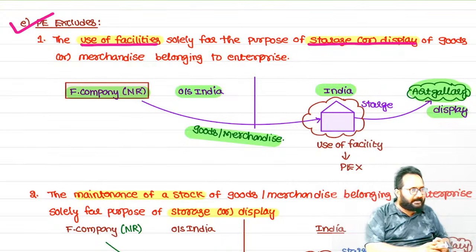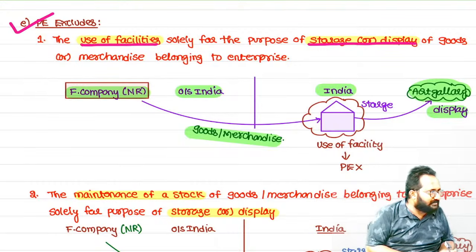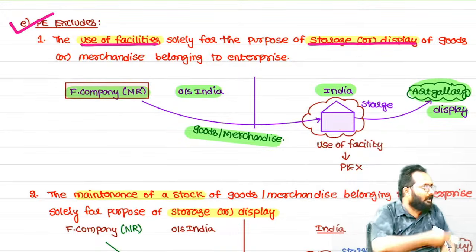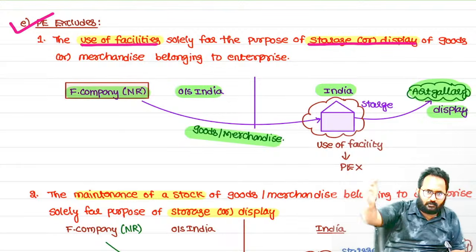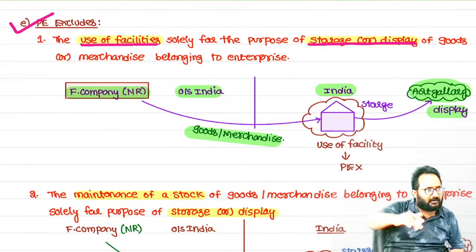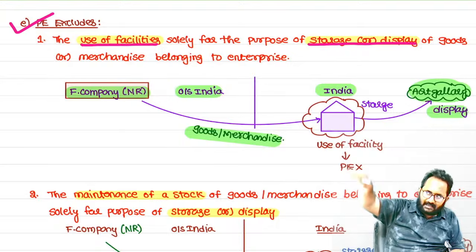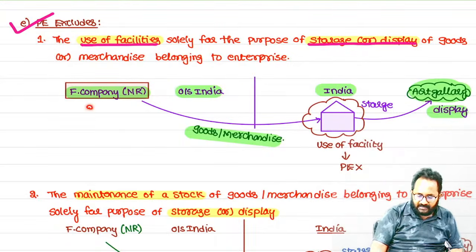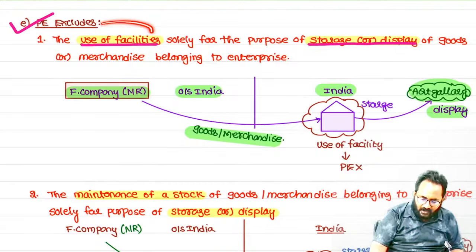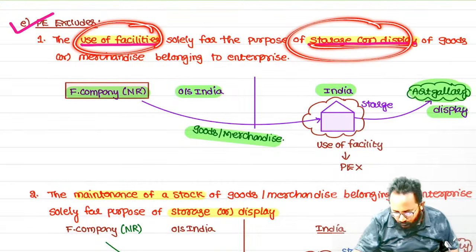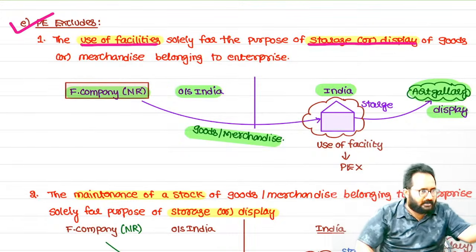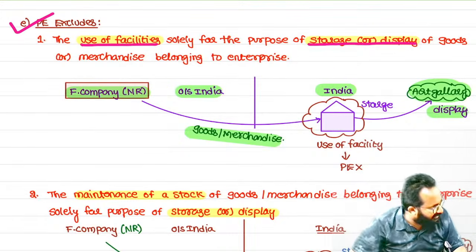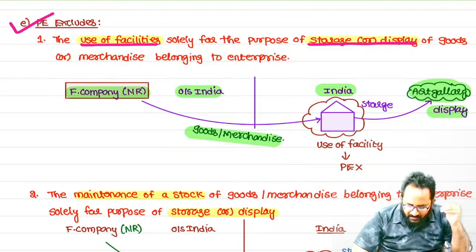Is that called a PE? No. Here we have not established any fixed place of business at all. We have taken another person's services for storage purposes. Say one person has a warehouse. We send the goods to that warehouse, then that person displays the product, and again it is sent back to the non-resident. Use of facilities only for the purpose of storage or display is not treated as PE. Logically, please think, here we are not doing any sales or any business in India.